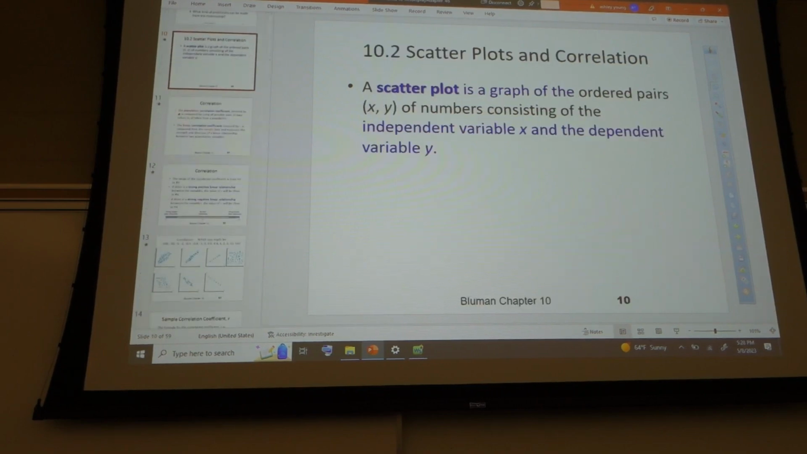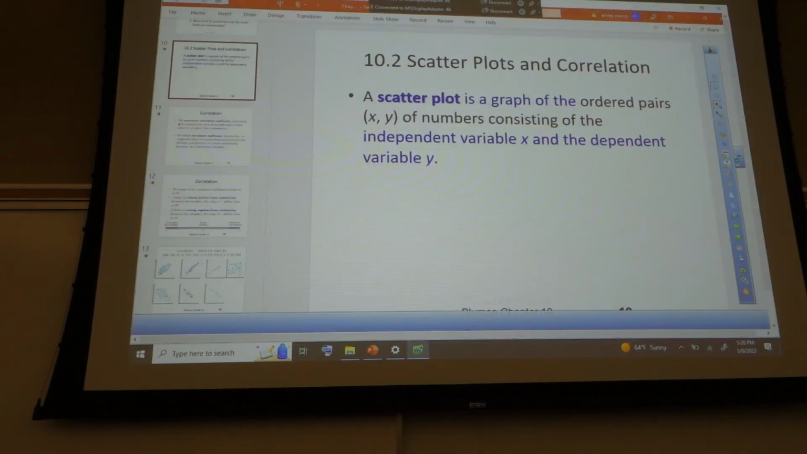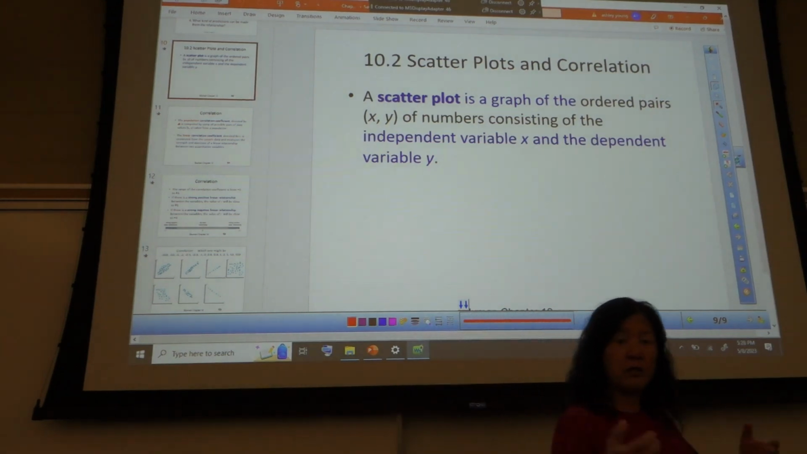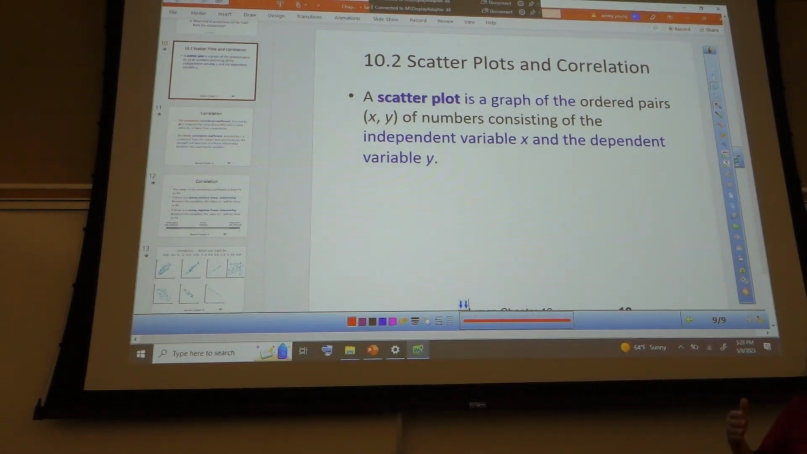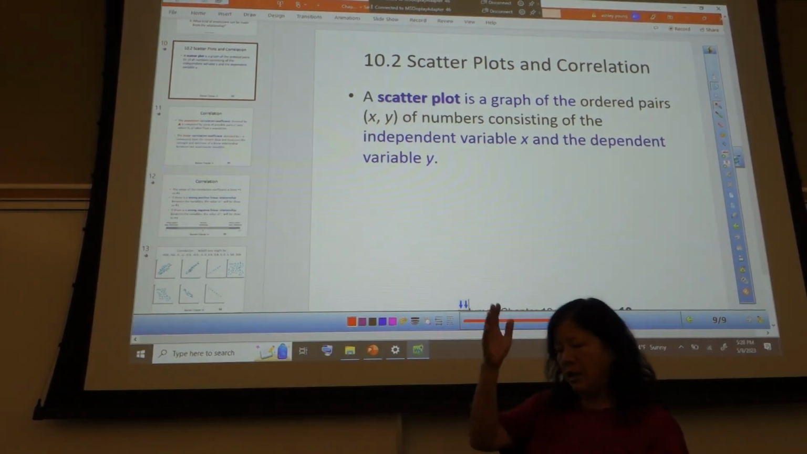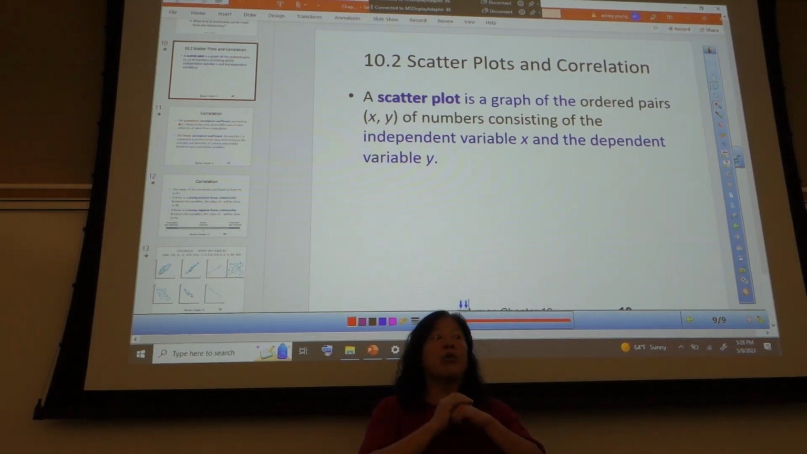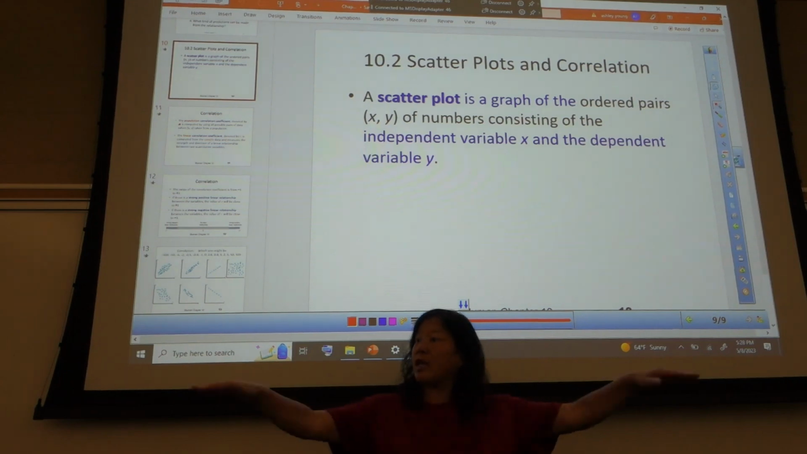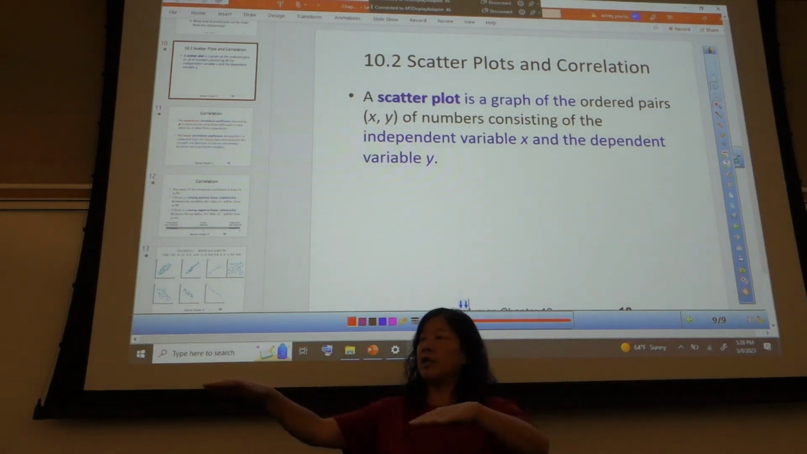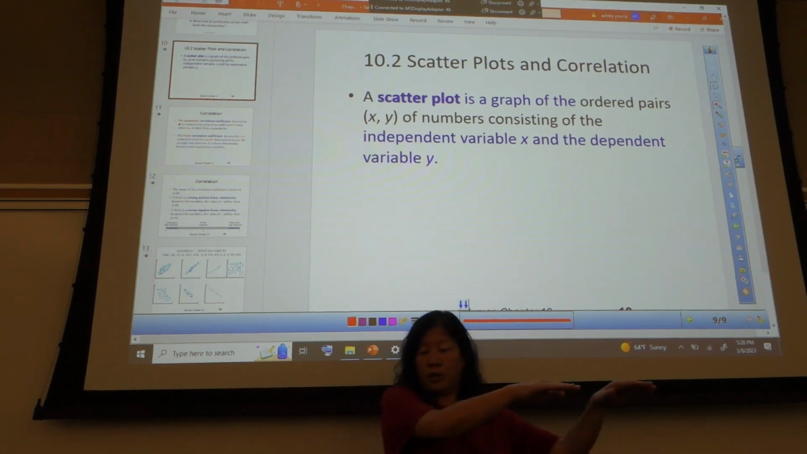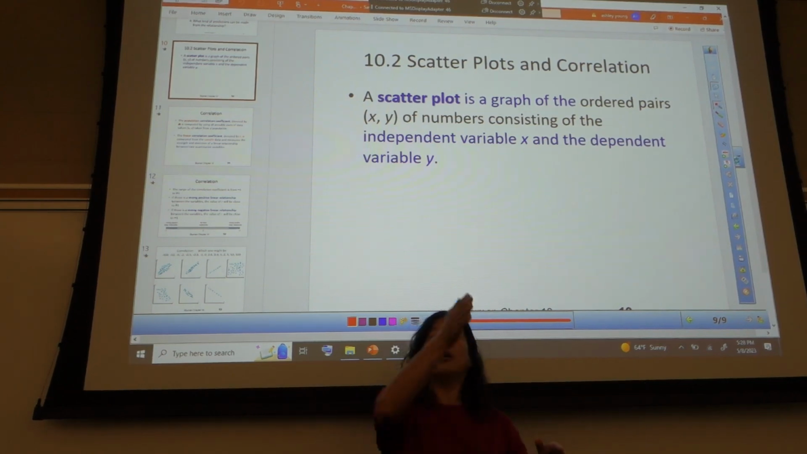Then we have scatter plots, which we talked about last class. You folks did one. It's a graph of the ordered pairs, x comma y, because correlation and regression is all about these ordered pairs. You folks have done that many times. Remember x, if you just draw a number line, that's your x-axis. That's the first number. It tells you where along here to go. The second one tells you how high to go.